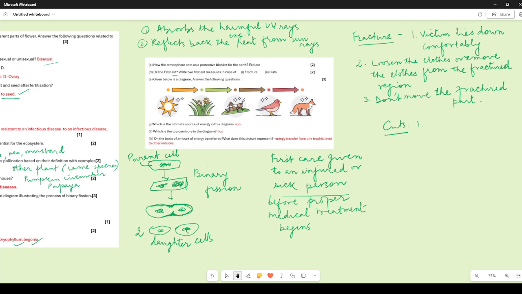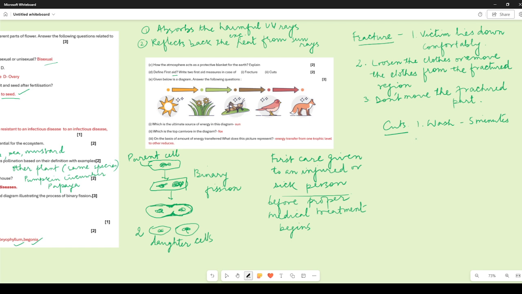Cuts and wounds, first and foremost, wash. Wash for 5 minutes with warm water. So if there is any dirt or any germ superficially present, then they would be removed from over there, and it makes that area clean. Then see if you can still see any foreign objects.